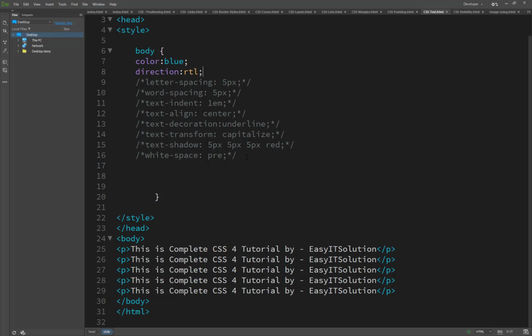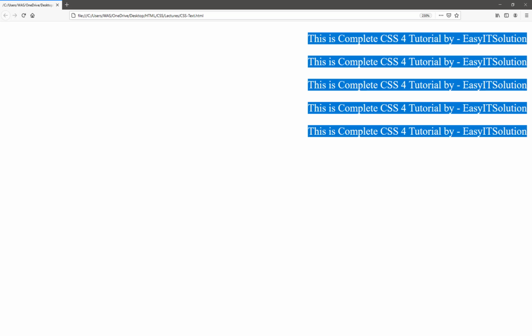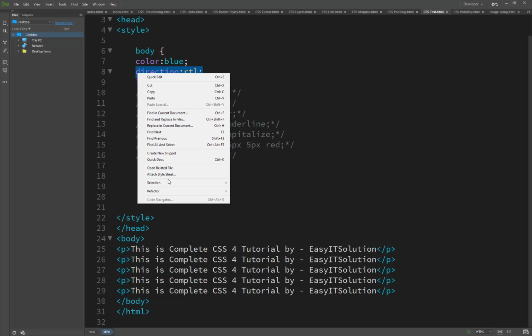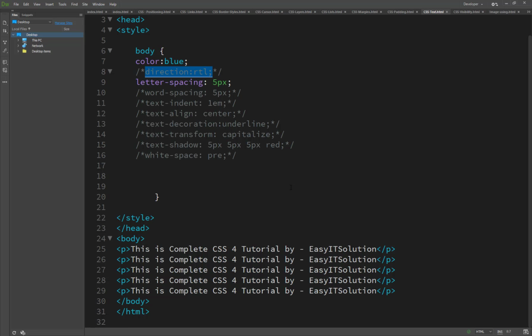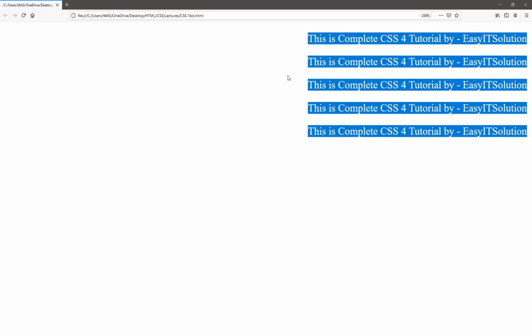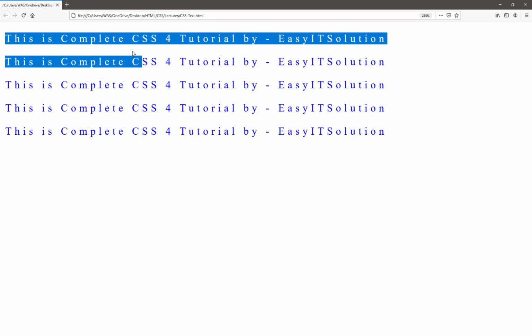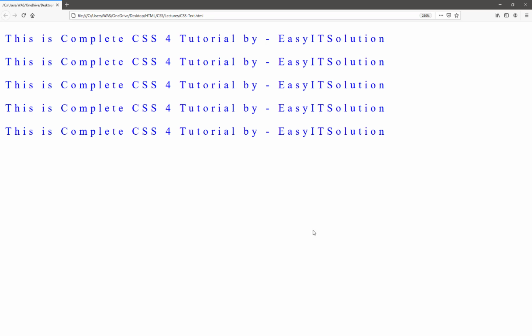And the next thing is the letter spacing. So what is the letter spacing? We just set a letter spacing of 5 pixels, and now I've removed this selection, toggled the block comment, and you will see the space inside the word.